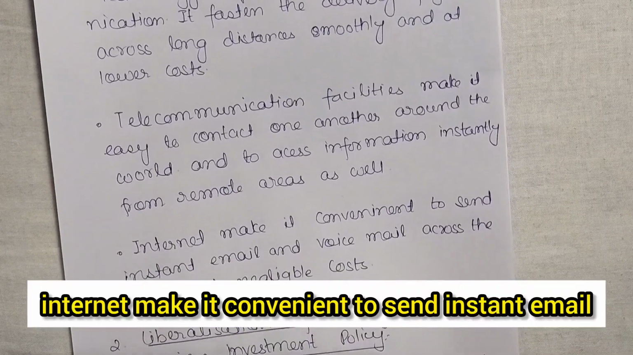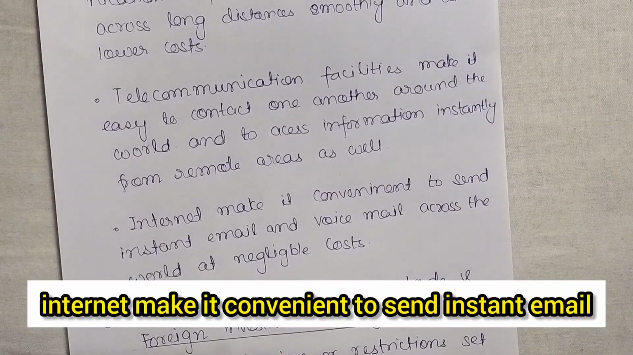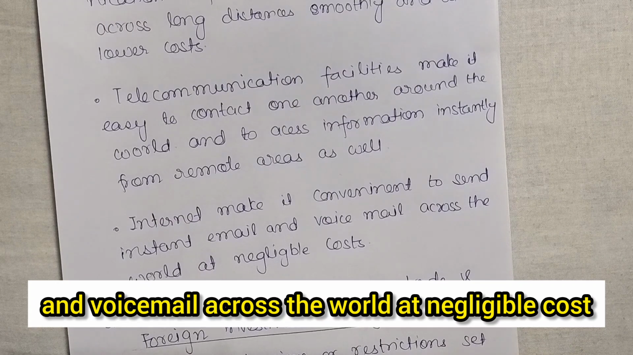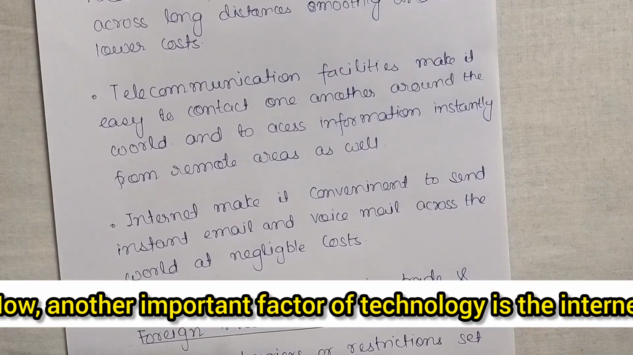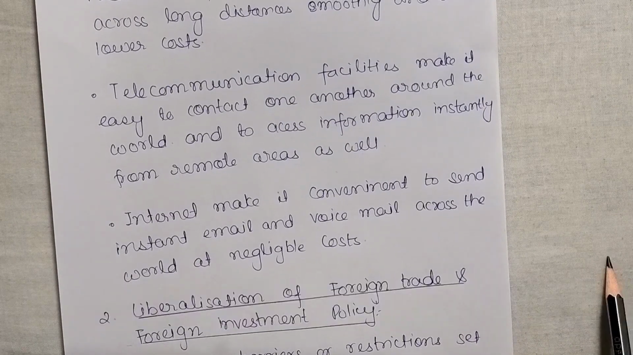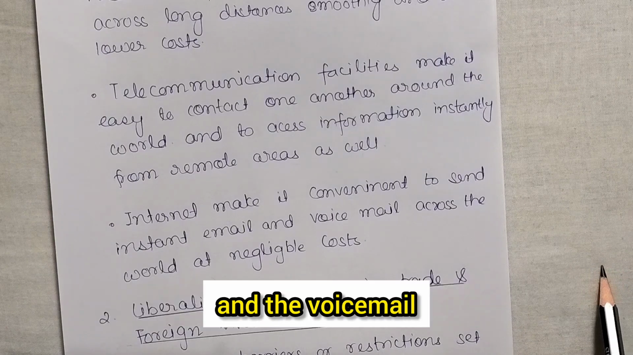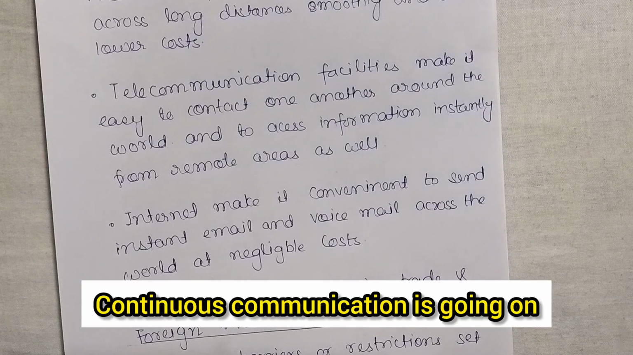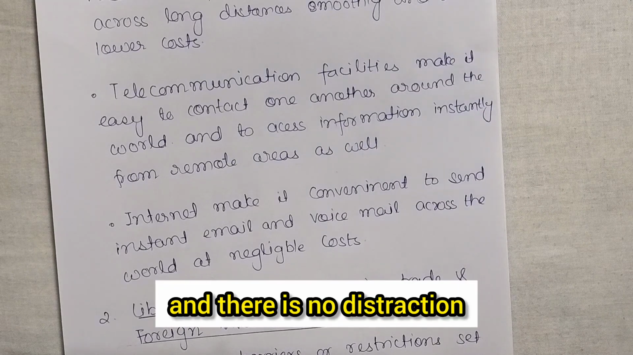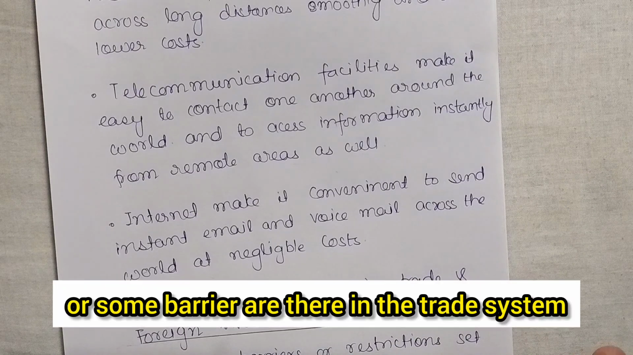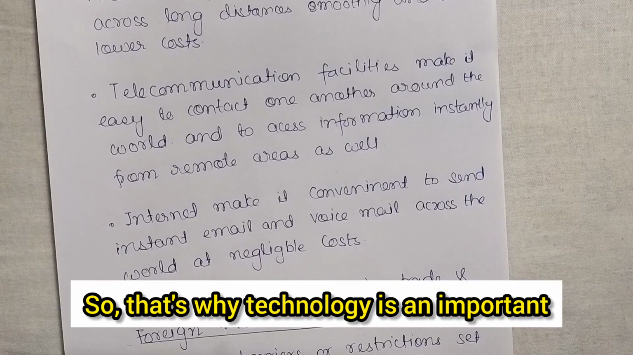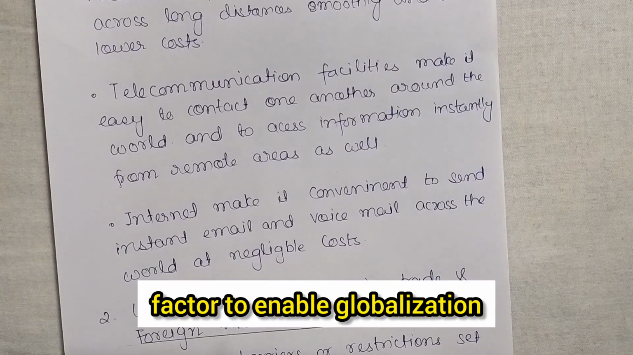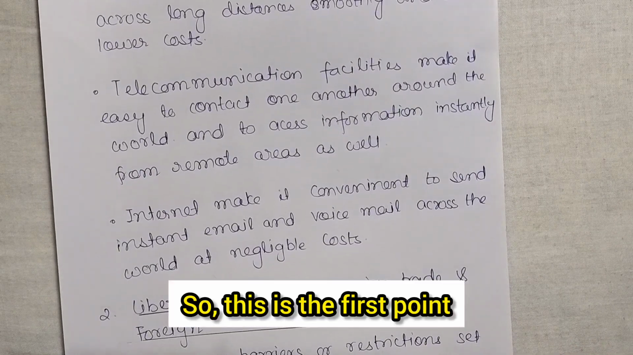Now, another important factor of technology is the internet. The internet makes it convenient to send instant email and voicemail across the world at negligible cost. In this way, the work doesn't stop, and the communication continues, and there is no distraction or barrier in this trade system. Okay, so that's why technology is an important factor to enable globalization. So this is the first point.